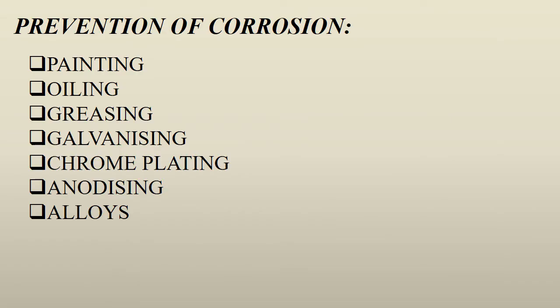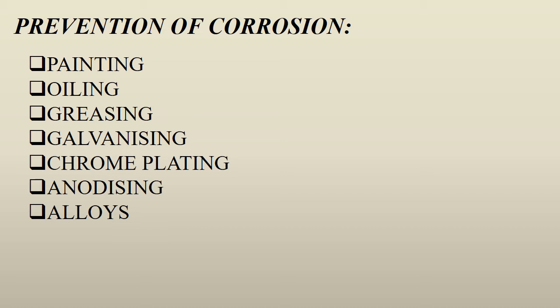So what can be done for preventing corrosion? Yes, as I told, painting can be done. Now you can check it, the rusting is taking place even in your bikes and cycles, right? When you are not riding the bicycle for a longer period of time, you can see your wheels are not rotating, and you cannot pedal it as smoothly as when it was in working condition. Why is this so? Because rusting has taken place.